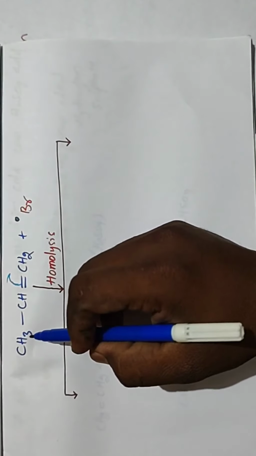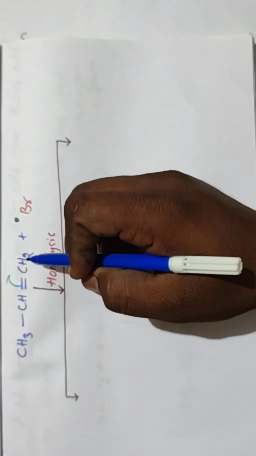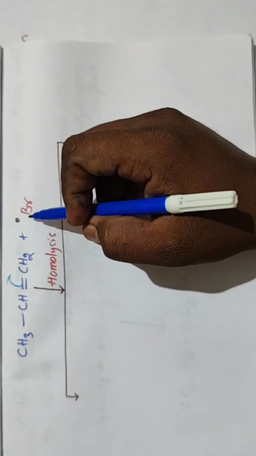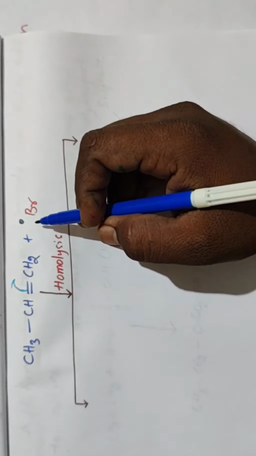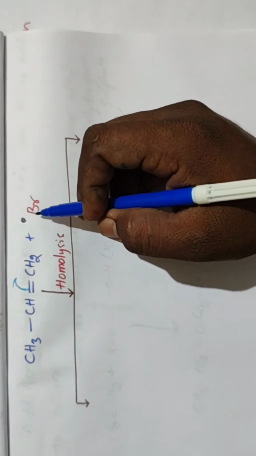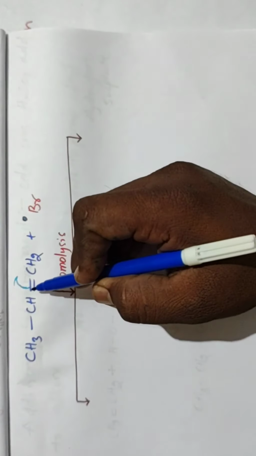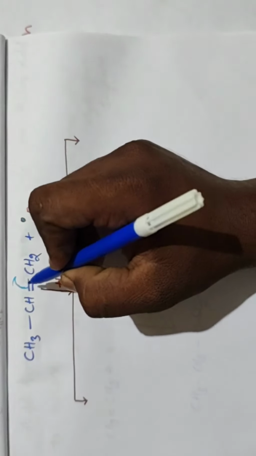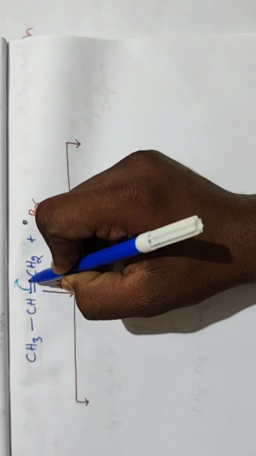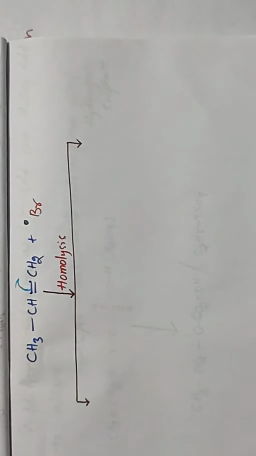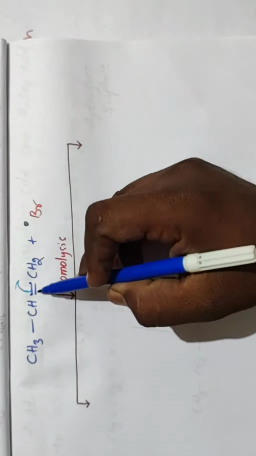In this, CH3, CH double bond CH2, with Br radical. By the presence of the Br radical, this pi bond is going to break homolytically. So in this, one electron goes to each carbon. This Br radical is going to add to it.